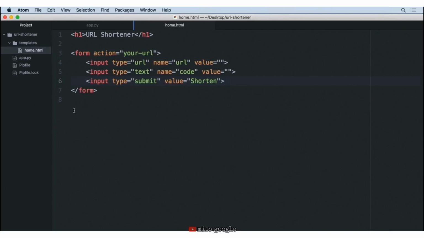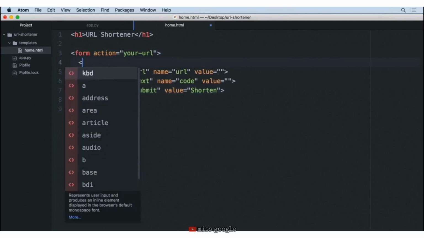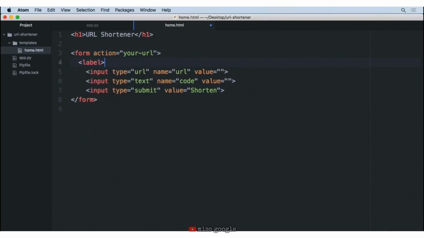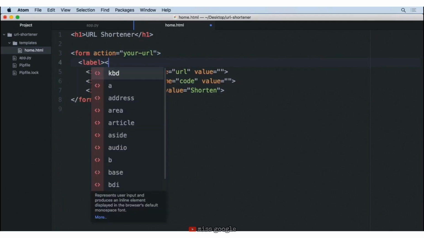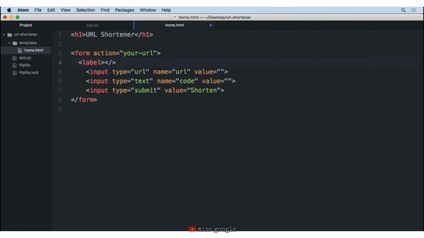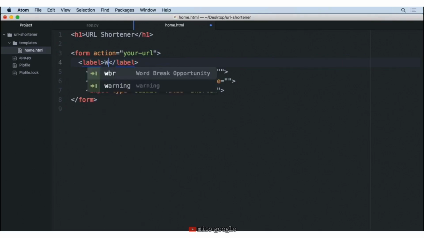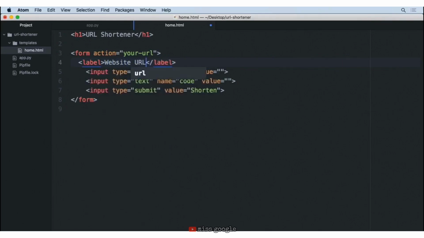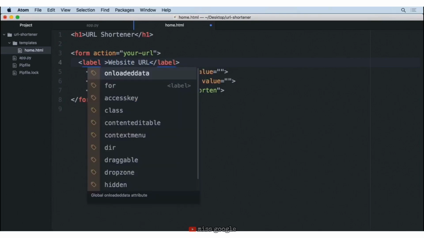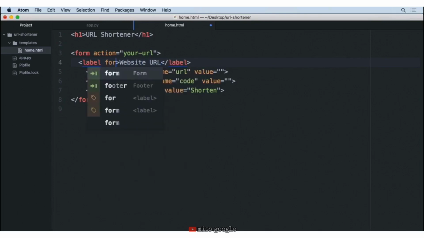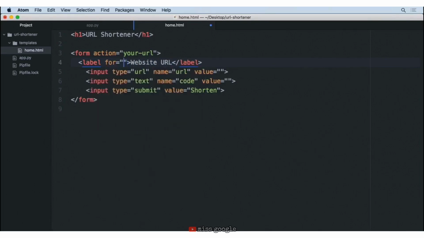So let's use labels to provide some more context about what's going on here. So first, we're going to provide a label that will specify what it is that's going to be inside of the input field below. So we'll go ahead and create an opening and closing tag for our label. And we're going to call this one the website URL. And with this label, we want to make sure that we specify that this is for the URL. So we'll go ahead and type that out.